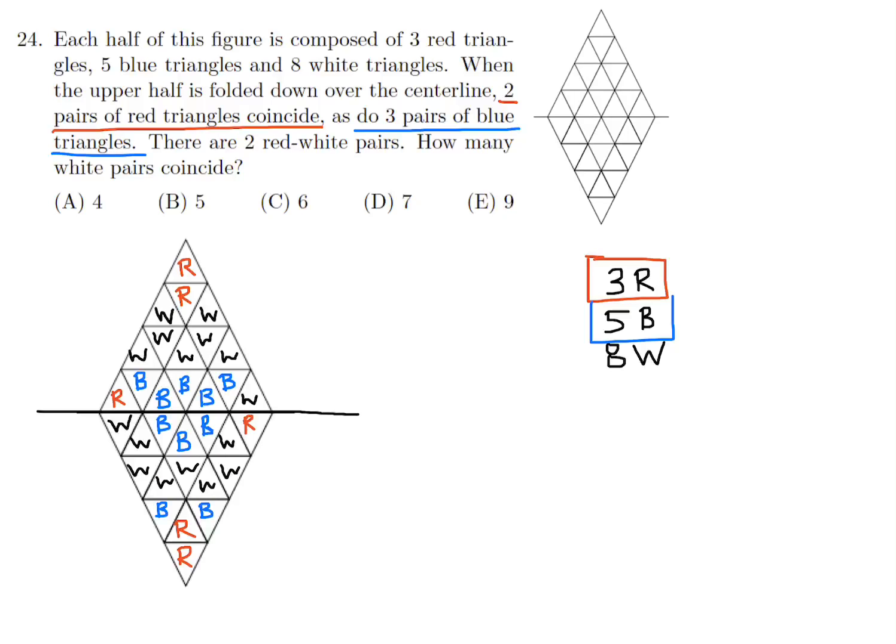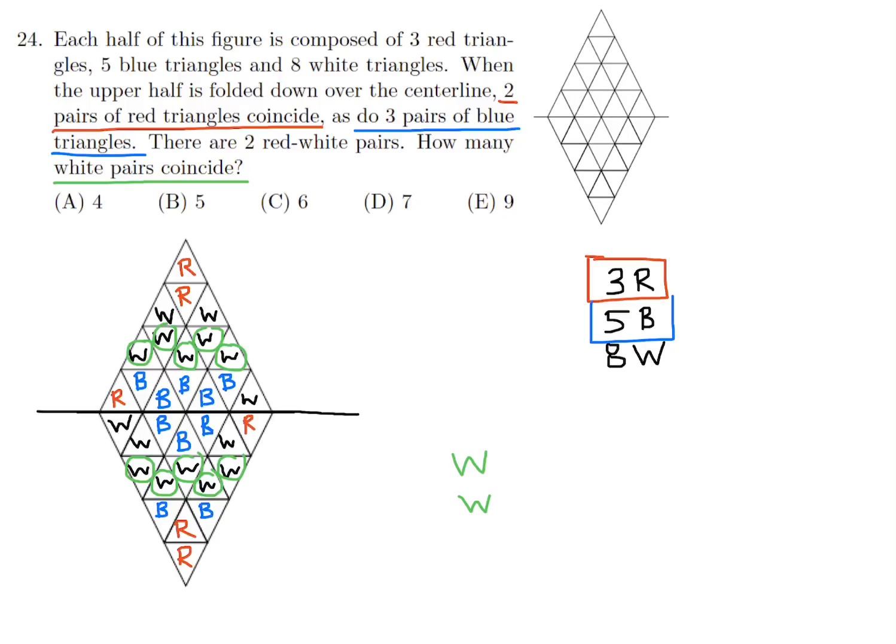Now what they want us to figure out in the question is how many white pairs coincide. So how many are white, like this, when you match them? Okay, well, let's look at this. How about this one here? Does this match? It matches with this one, so that's 1. This one is another match. This one is another match, and so is this one and this one.